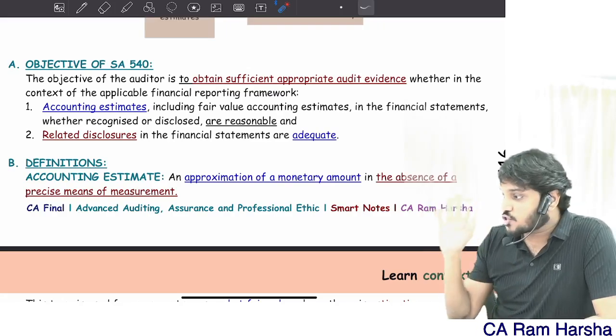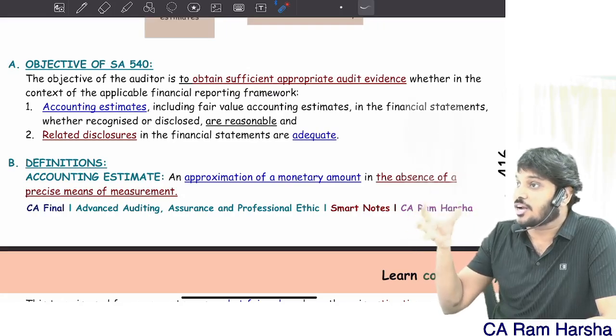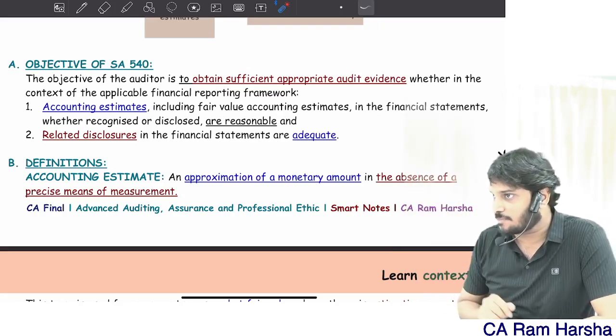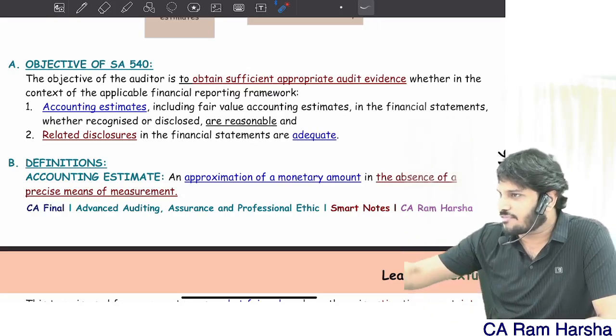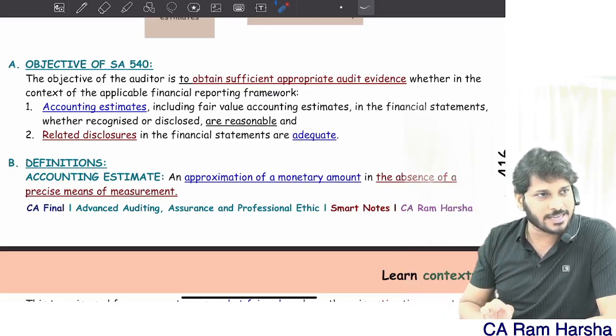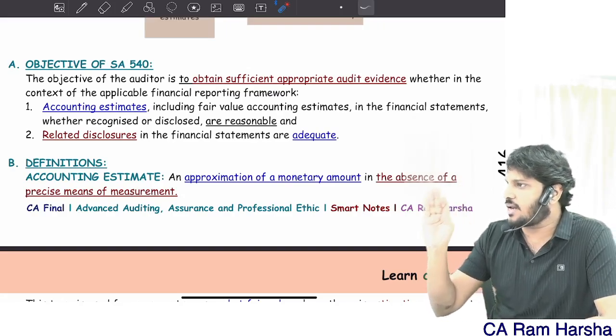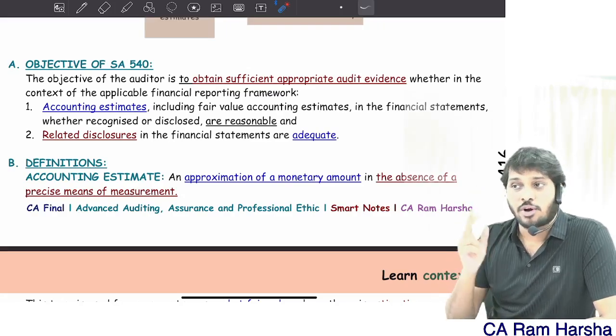Okay, we saw how management established an internal control system for accounting estimates. We saw that one of the finance department teams was given the duty. Internal audit is also monitoring that aspect, which means there is a formal assessment process for accounting estimates. Then, second, what should I look into?